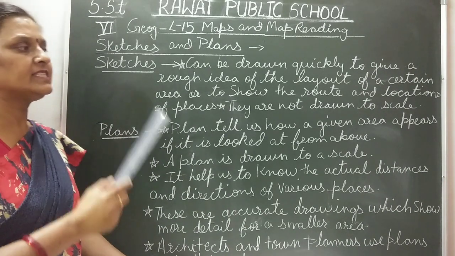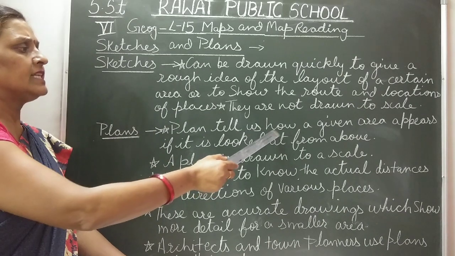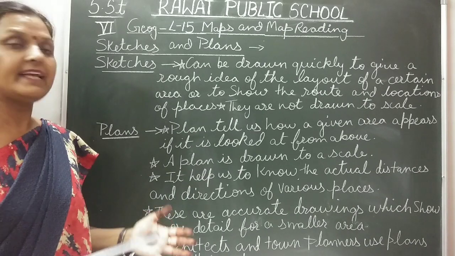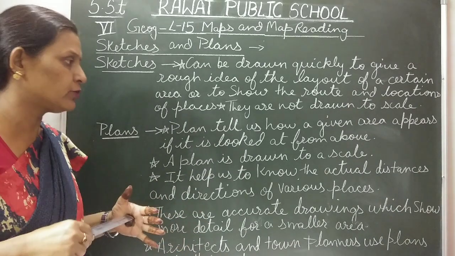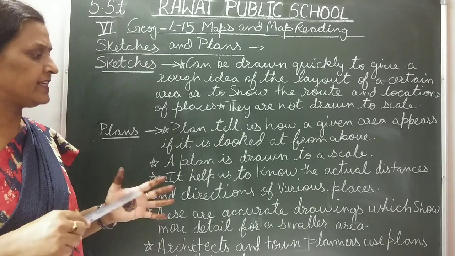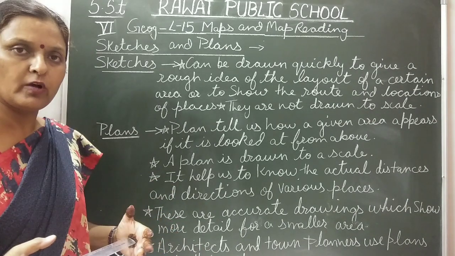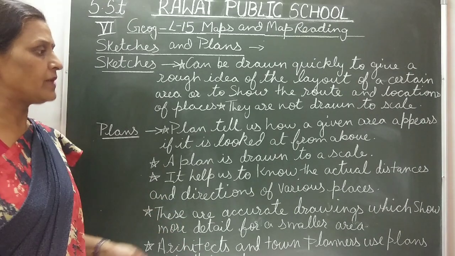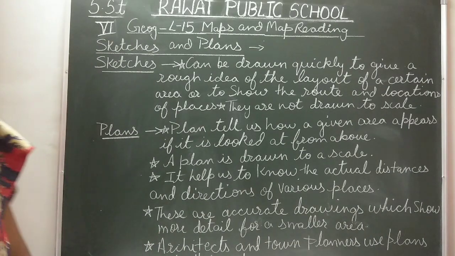Now plans tell us how a given area appears if it is looked at from above. A plan is drawn to a scale. It is more accurate. It gives us a more actual picture of distance and directions. These are accurate drawings. These are used by architects and town planners to plan their area. So sketches and plans are both good, but plans give more accurate information.